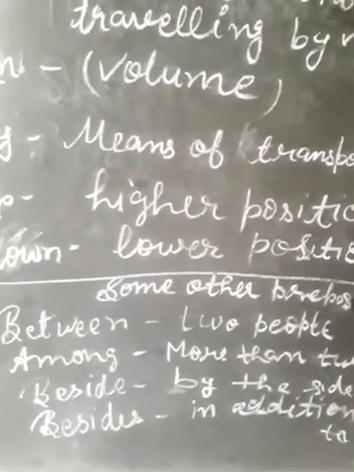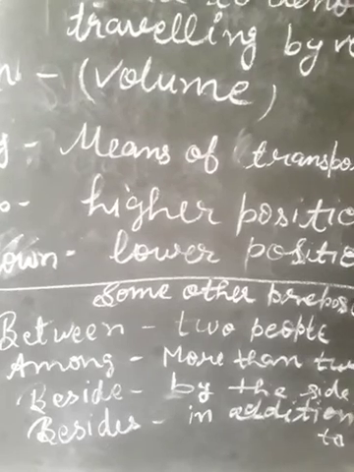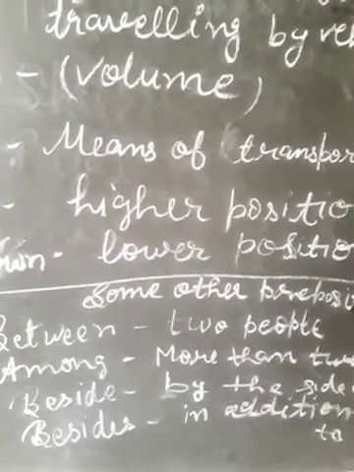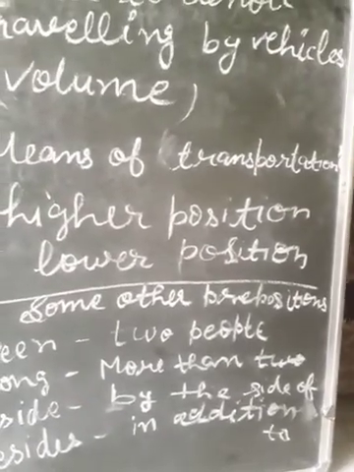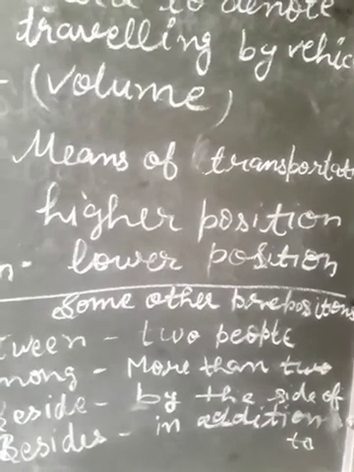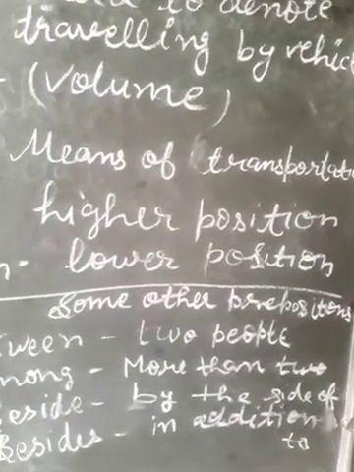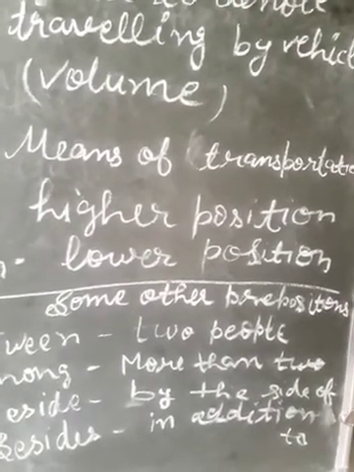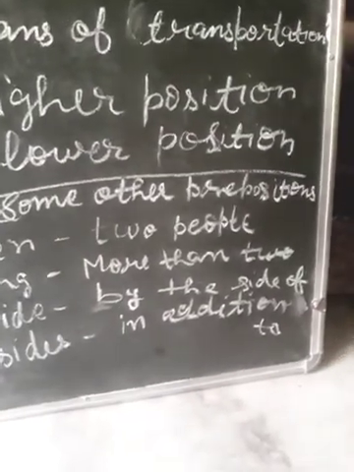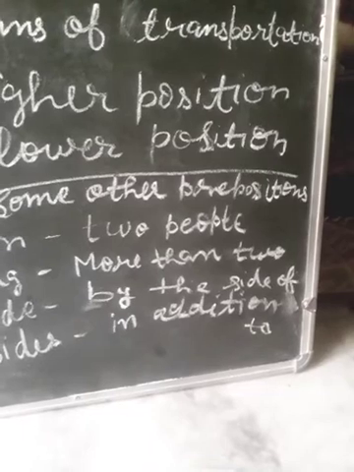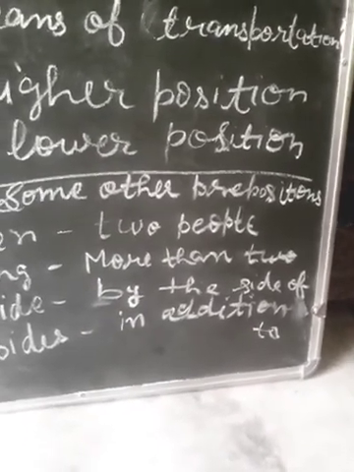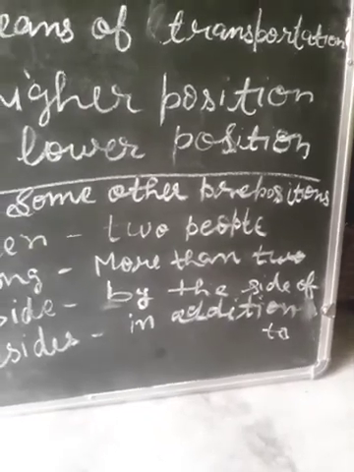Next preposition is besides. What is the difference between beside and besides? There is a big difference. Besides implies in addition to, but you say that iske alawa. In addition to, iske alawa. Besides the present students, some former students also attended the annual function of the school. Besides being penalized, he was suspended.